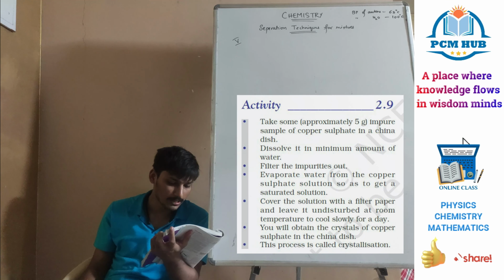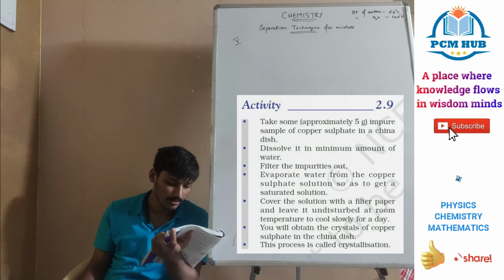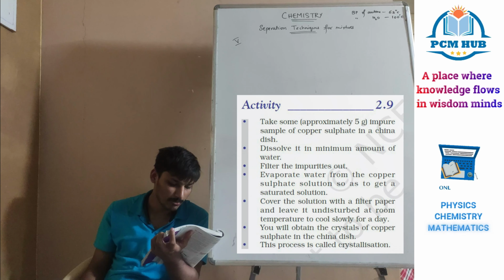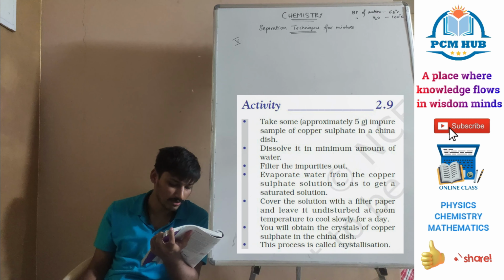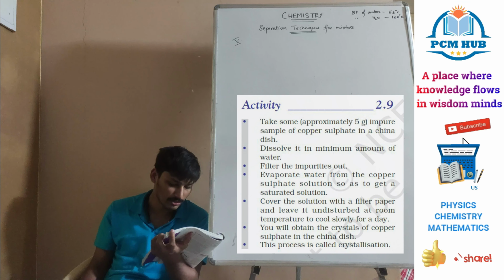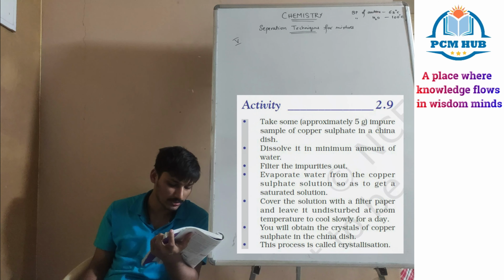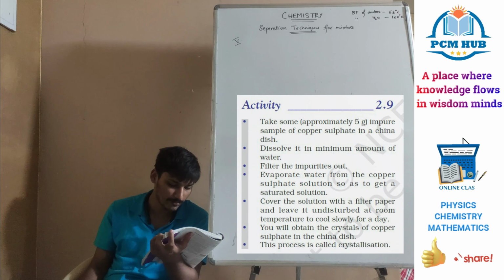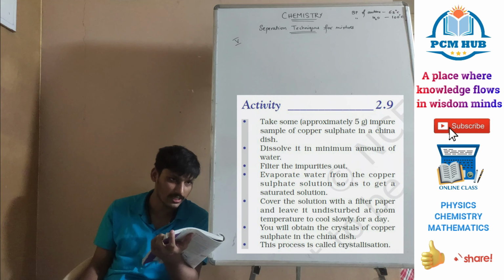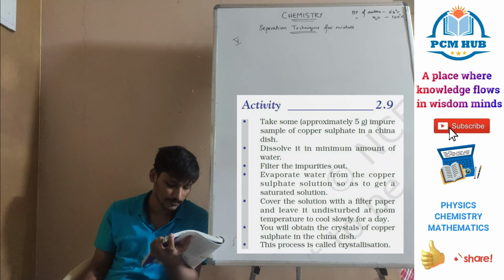Take approximately 5 grams of impure copper sulfate sample in a china dish, dissolve it in a minimum amount of water, filter the impurities out, and evaporate water from the copper sulfate solution. As we get the saturated solution, cover it with filter paper and leave it undisturbed at room temperature to cool slowly for a day. You will obtain crystals of copper sulfate in the china dish. This process is called crystallization.